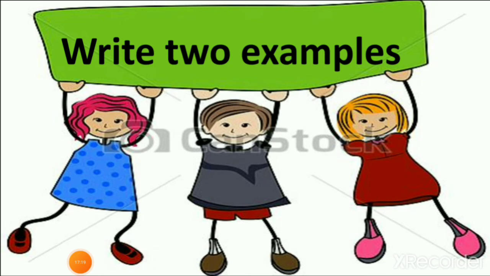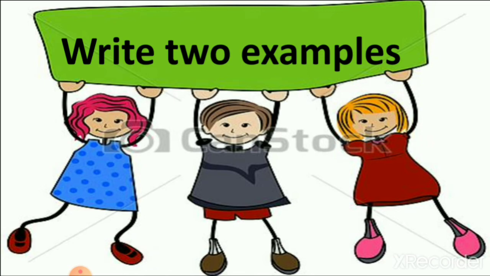Then the next exercise is write two examples. Here you can see some students standing with one banner. In this exercise, what do you have to do? You have to write two names of each thing in the question. So let's start the next exercise.